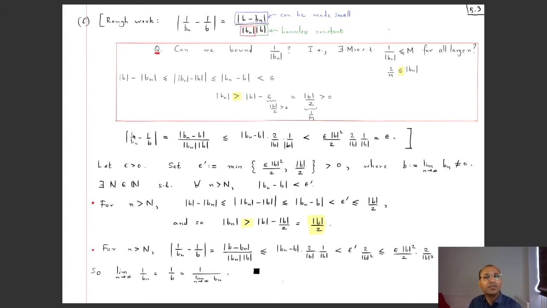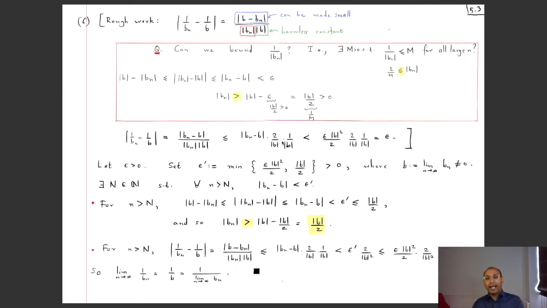The task is to look at 1 by mod Bn minus 1 by b and make sure that this is small. That's the distance of the nth term of our new sequence to the limit. Well, that by algebra we have seen is this, and that's less than or equal to this thing, and now we know that 1 by mod Bn can be made smaller than 2 by mod b for large enough n's, having chosen this epsilon to be equal to mod b by 2.